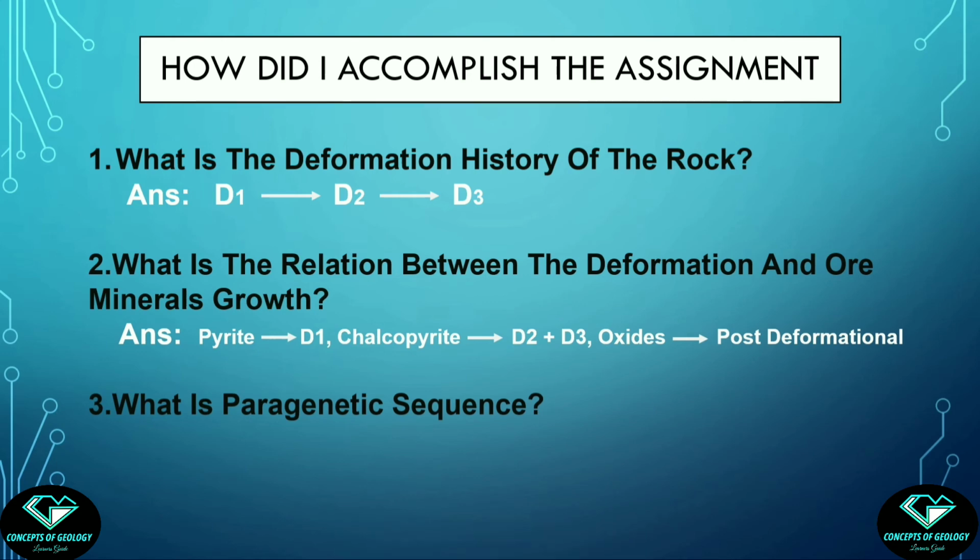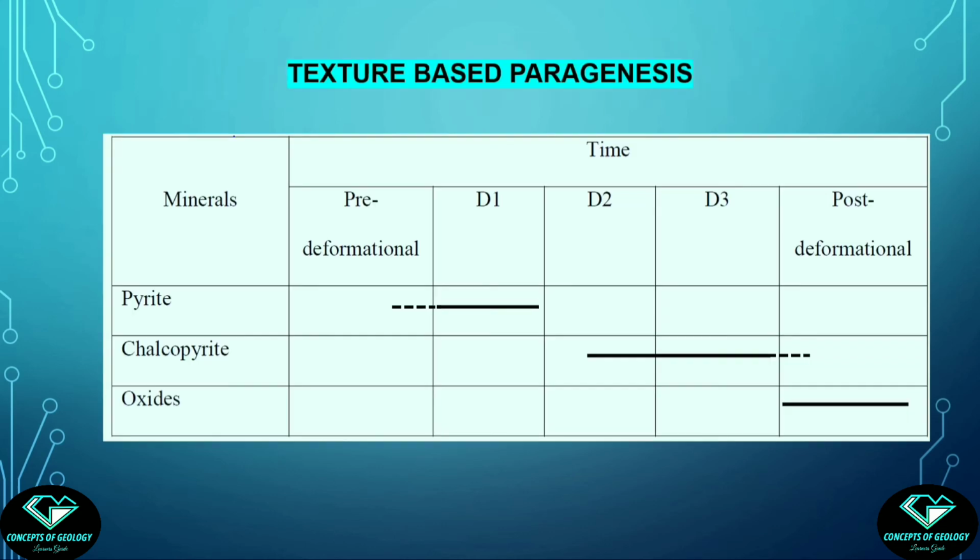Now we can find the relative ages of the minerals. That will be the ultimate goal, the paragenetic sequence. See, this is how the paragenetic sequence is represented graphically or pictorially. The length of these lines indicates the presence of the mineral during any particular deformation event. So very clearly pyrite is the oldest mineral, chalcopyrite is the intermediate phase, and the youngest phase is the oxide, which is post-deformational.